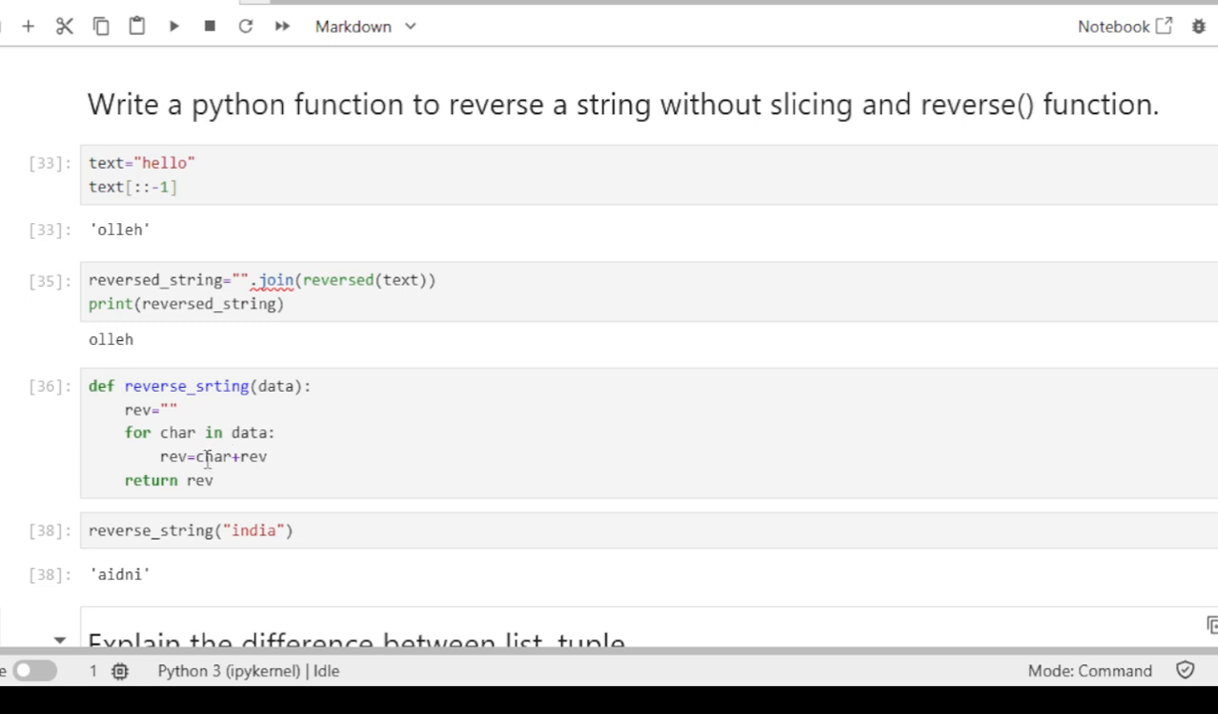So it will add D plus NI. Then again it will have N. So it will have the I. Then it will add I concatenated with D and I. Then it will have A. So in the reverse order it is appending the character. So at the end we will have the string in the reverse order.